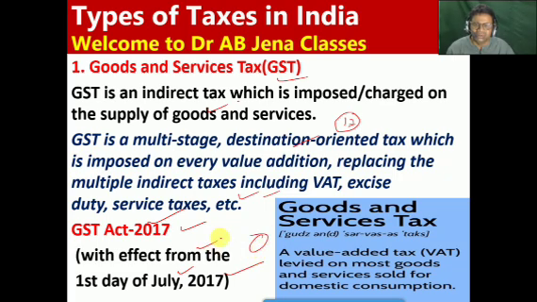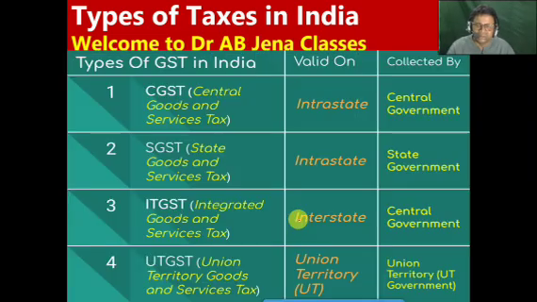So friends, you have to remember. So here, you will read out what this is. Next one, the types of GST. That is CGST. Friends, what is this? Central Goods and Services Tax. Second one is SGST, State Goods and Services Tax. Then IGST is there, Integrated Goods and Services Tax. Then UTGST. What is this, friends? It's the Union Territory Goods and Services Tax.